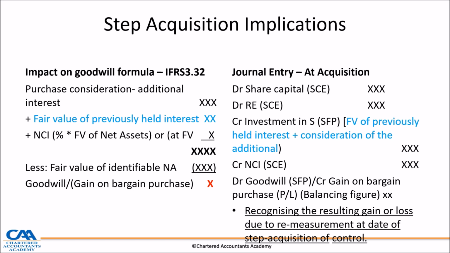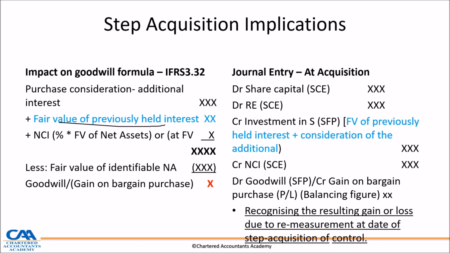One has to consider the implications of the step acquisition on calculation of goodwill. So if you look at the formula of calculation of goodwill, now under para 32, it includes the fair value of the previously held equity interest. And it's very important to note that that is for the investment that was already held before an additional interest is acquired. The additional interest is the one that refers to the purchase consideration.